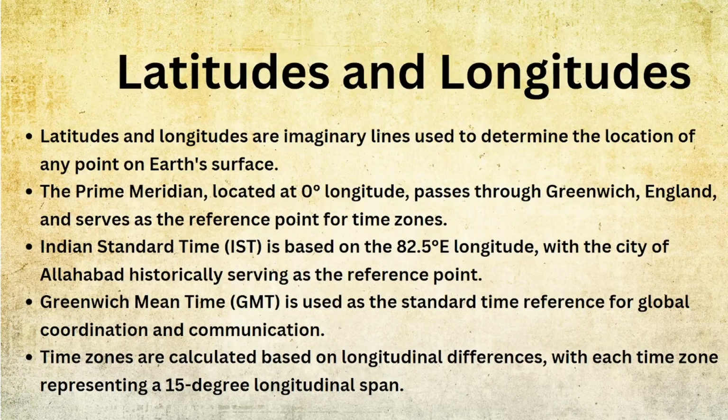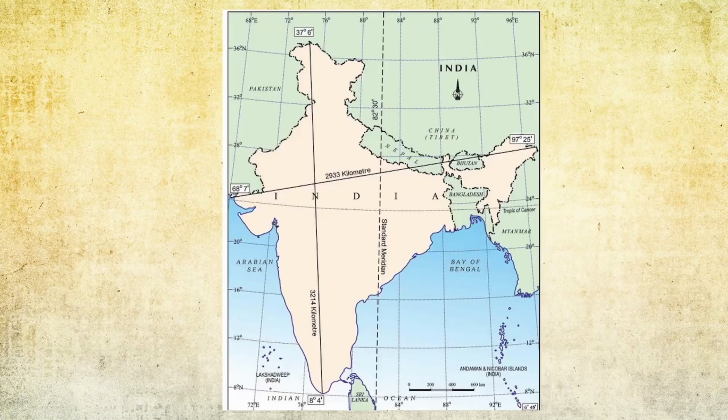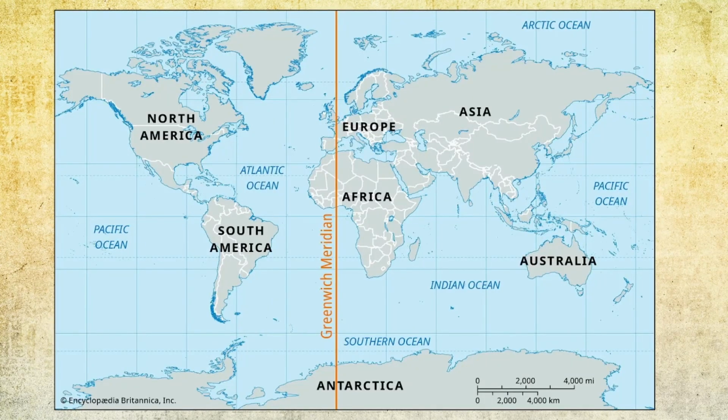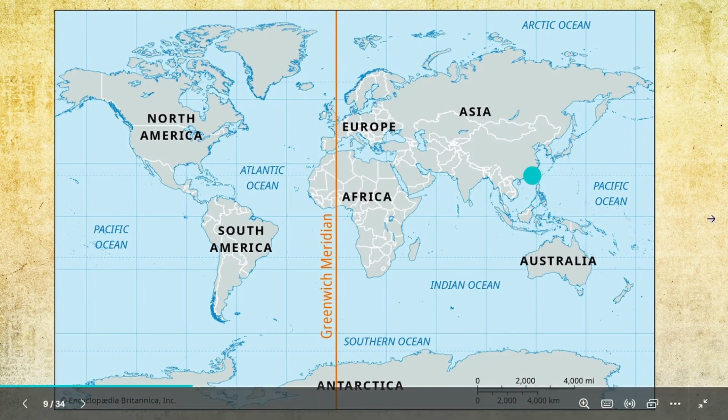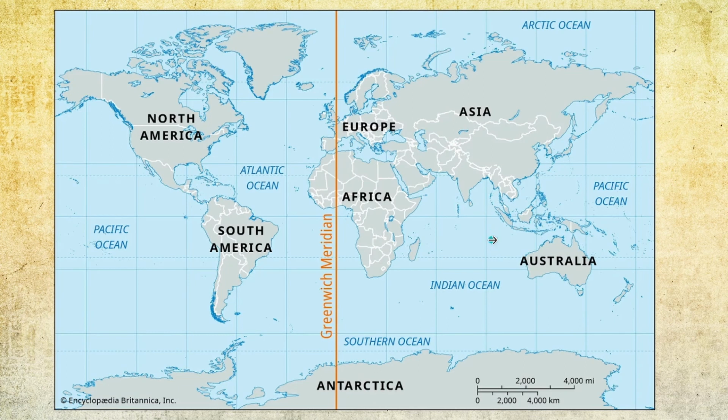Latitudes and longitudes. Latitudes and longitudes are imaginary lines used to determine the location of any point on Earth's surface. It is a system that all the countries around the world have agreed to have. It is imaginary lines for mapping, right? We have Google Maps, right? In such a way, 200 years back there were latitudes and longitudes, imaginary lines used to locate a location.